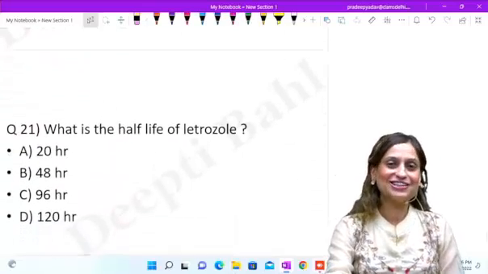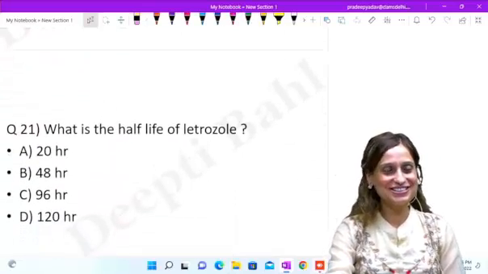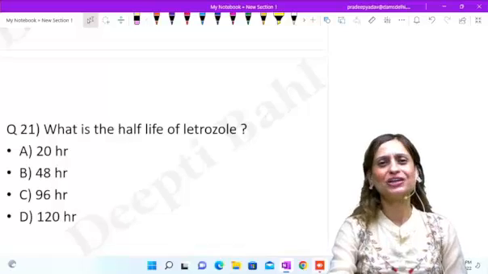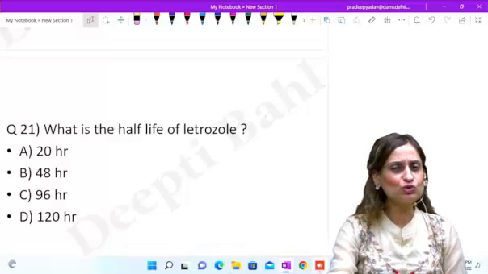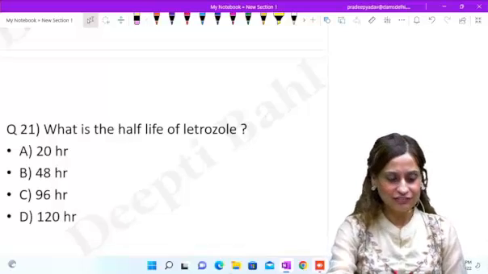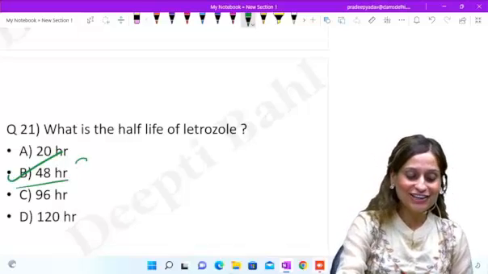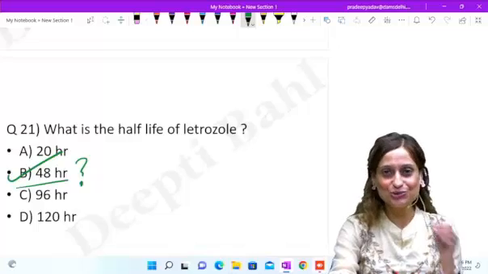And then this was another question which I feel is weird, but believe me, this is not a question which decides your rank. So even toppers have done this wrong, so don't worry about it. What is the half-life of letrozole? It is actually 48 hours. But why should you know this? The reason why you should know this is because